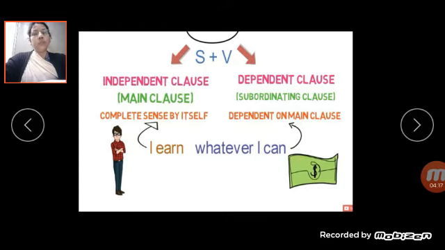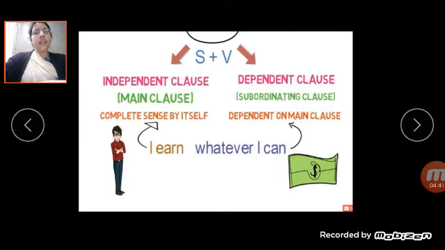You can open your book also along with that. Page number 6. Here some examples are given. I am happy. In that, I is what? Subject. One subject is there. Am is verb. Happy is no subject, no verb. So I is the subject, am is the verb.